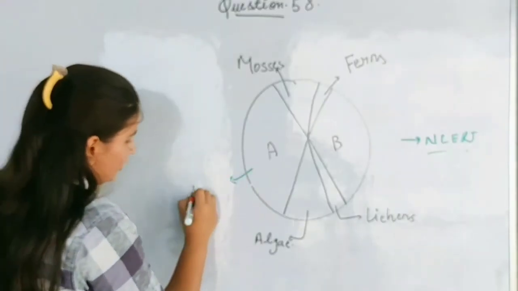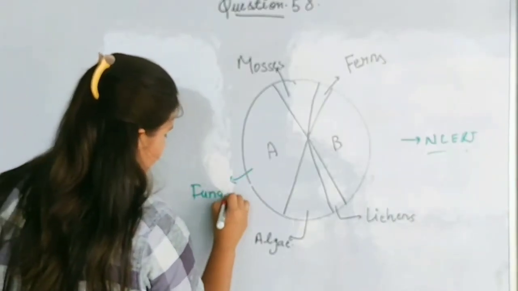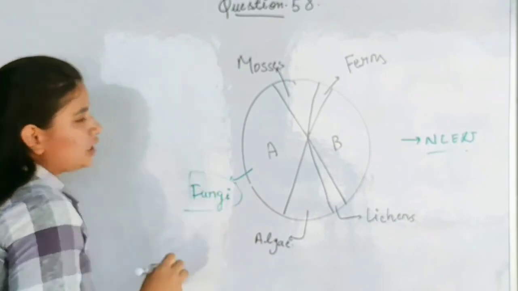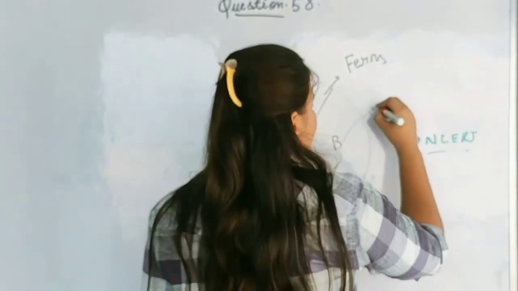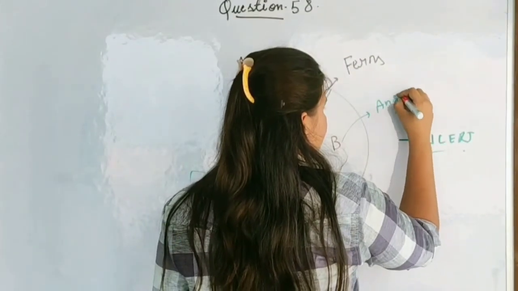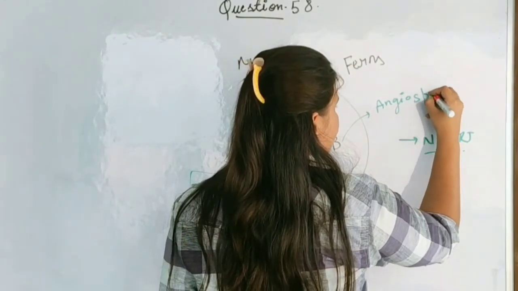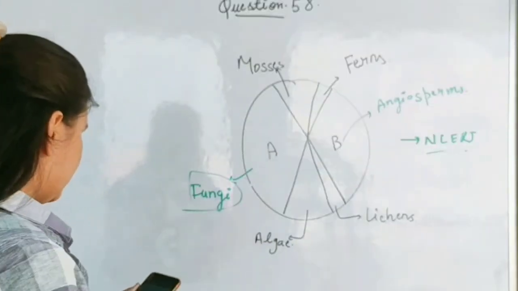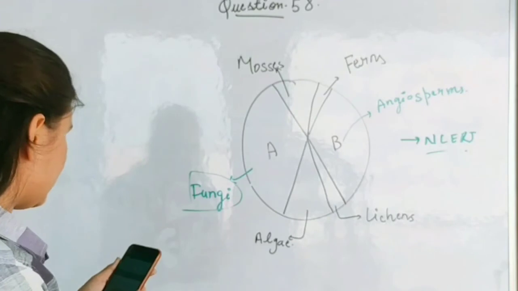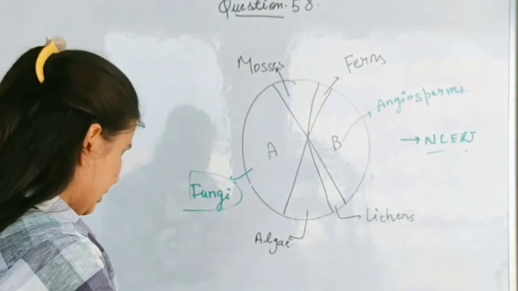Part A is fungi, which is present in the largest number. Part B is angiosperms. So the correct option is option D, that is A, fungi, and B, angiosperms.